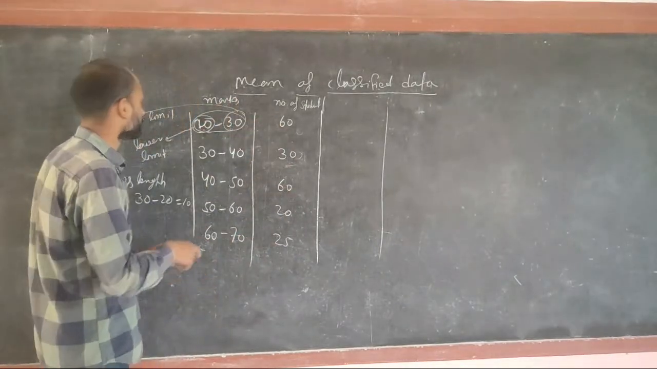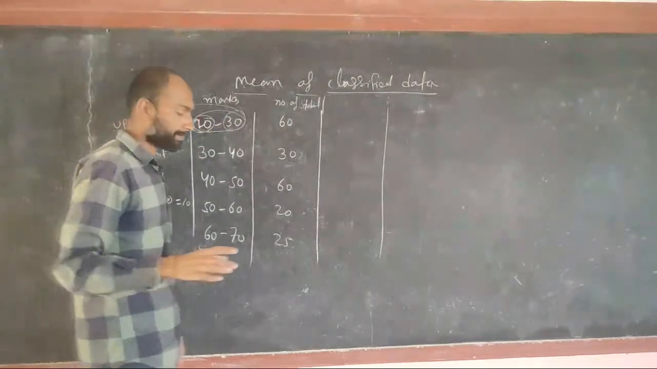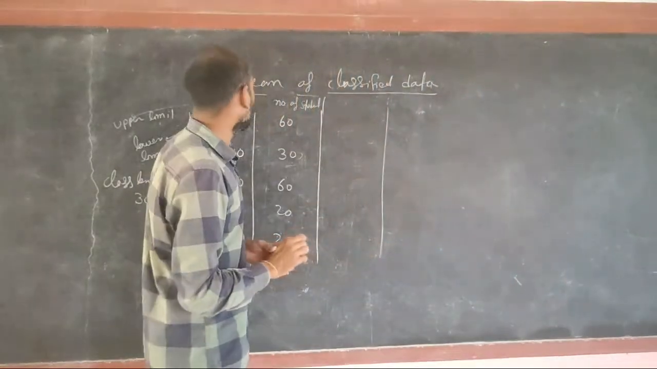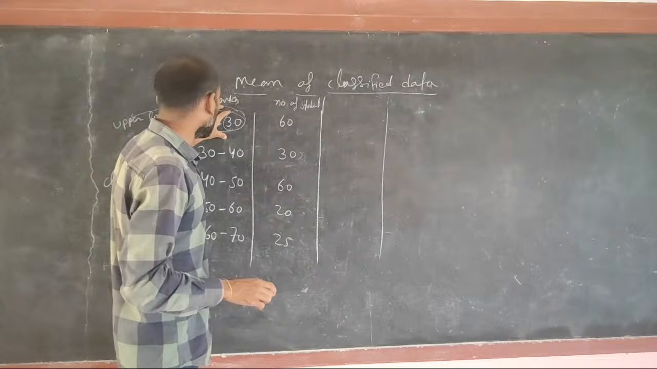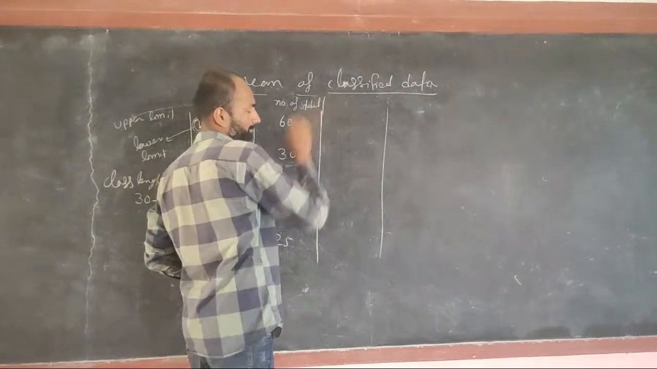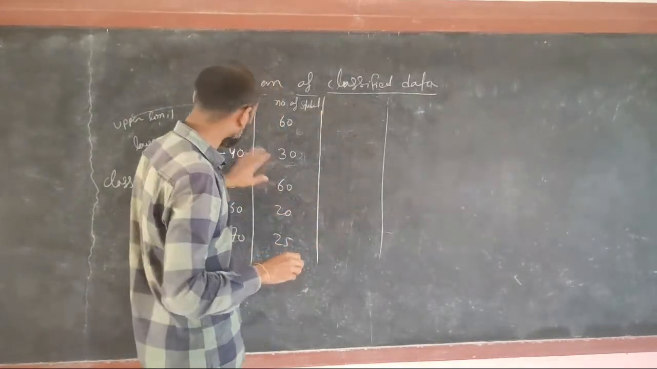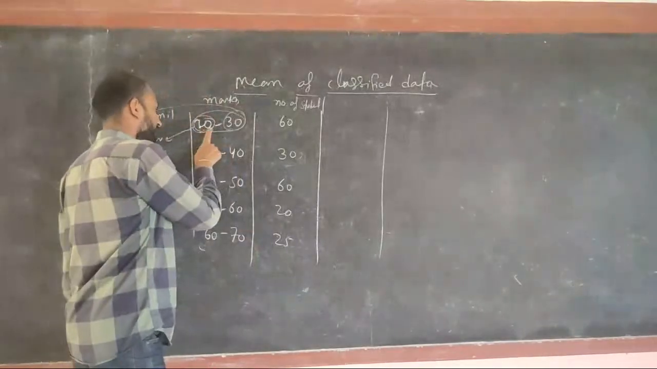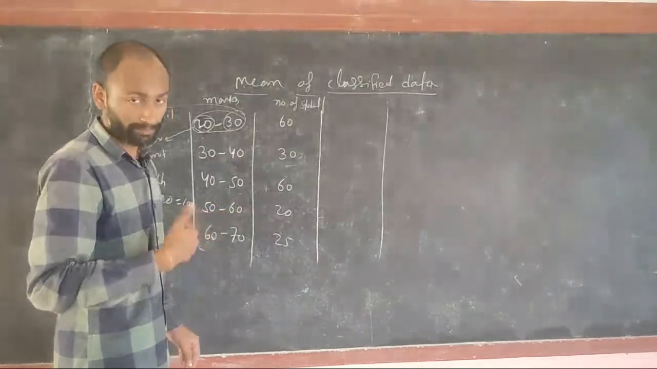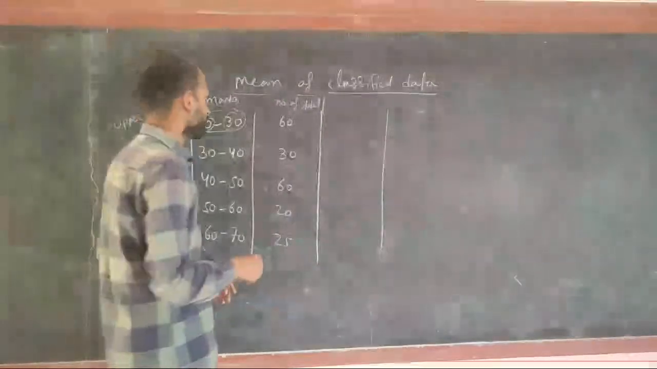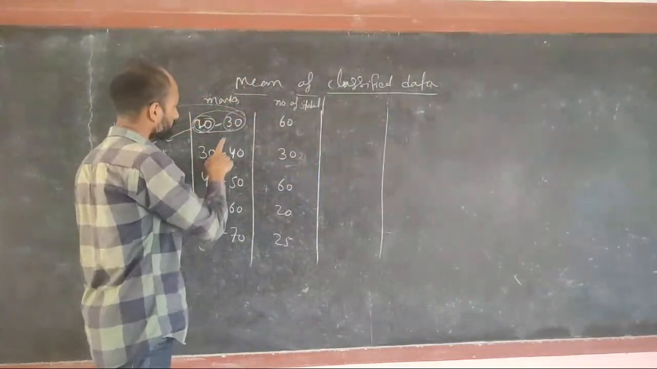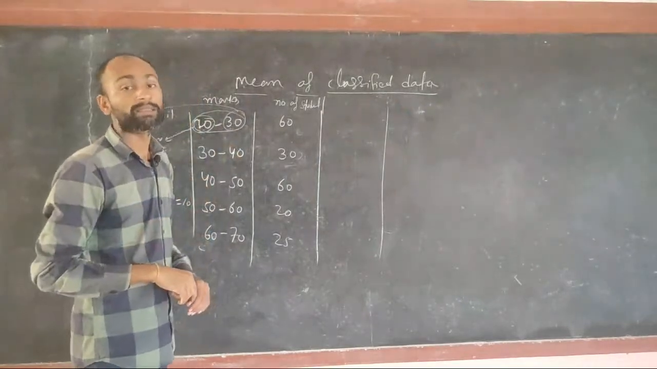In this class we are finding the average of the data. In this table I will write the average of this data. So here 20 and 30, what is the average of 20 and 30? 20 plus 30 is 50, 50 by 2 is 25. So average means upper limit plus lower limit divided by 2.